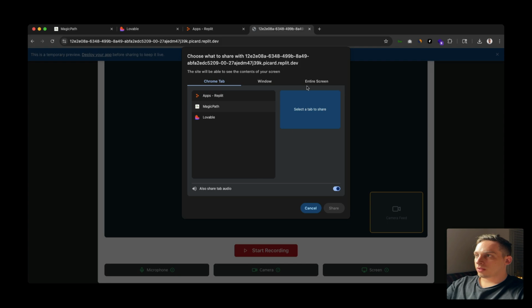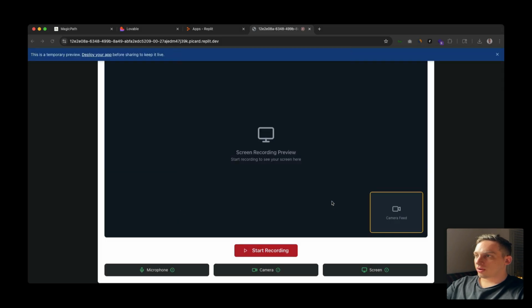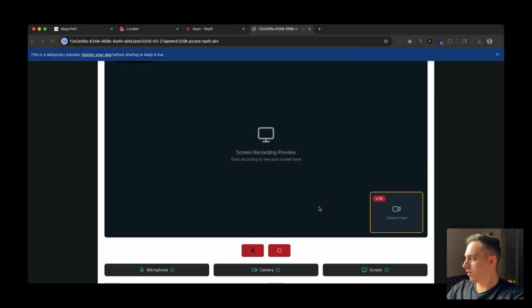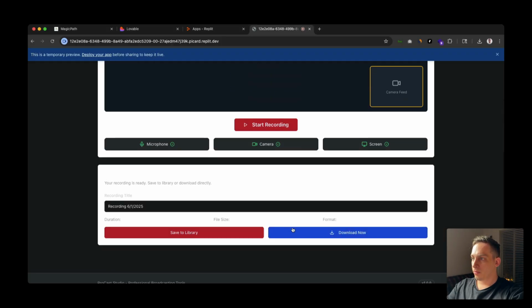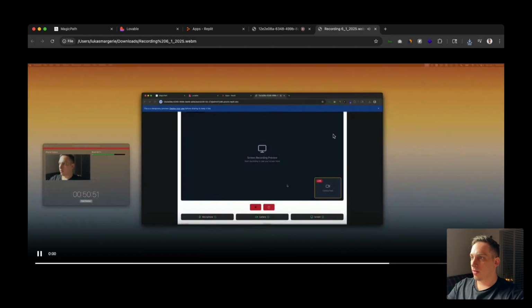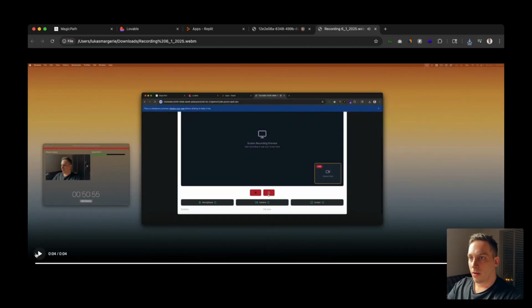Start recording. Entire screen. Share. I think it's sharing my other screen. Let's stop. And let's download. Okay, and we get this also works. Yeah, also works fine with Replit.